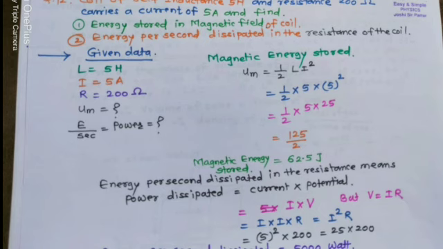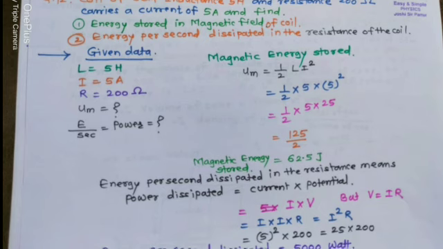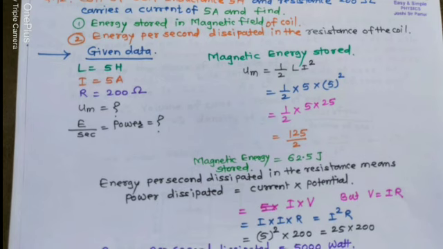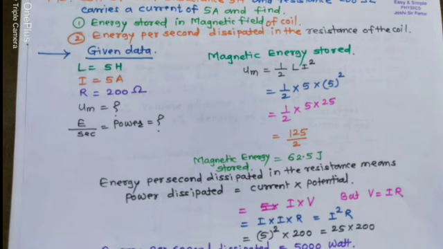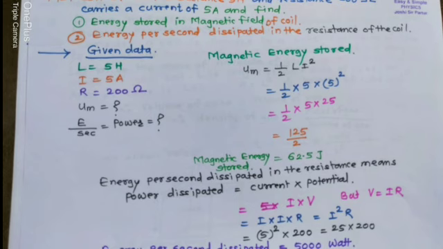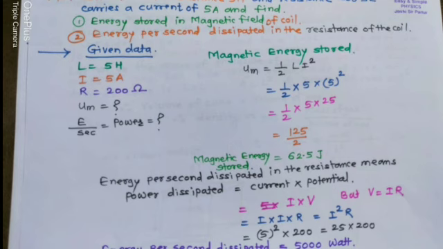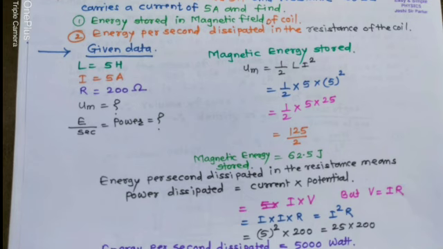Answer: given data, capital L equals 5 Henry, current I equals 5 ampere, resistance equals 200 ohm. We can find the energy UM equals question mark and the energy per second, which is also called power, which can be calculated.